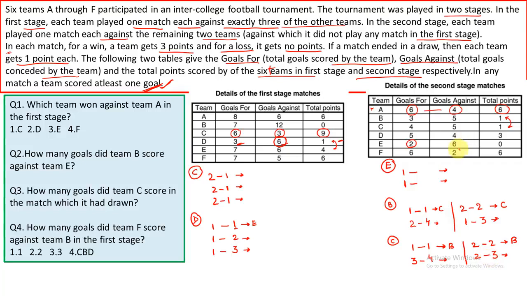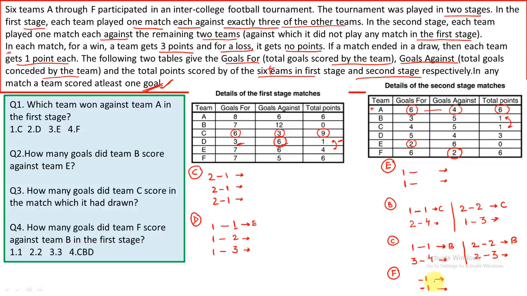Now let's talk about F, because the total goals conceded by F is also 2. So if I'm talking about games played by F, I don't know which team it will play, but both the teams will make just 1 goal against F. I don't know the team till now. Now let's observe this number.